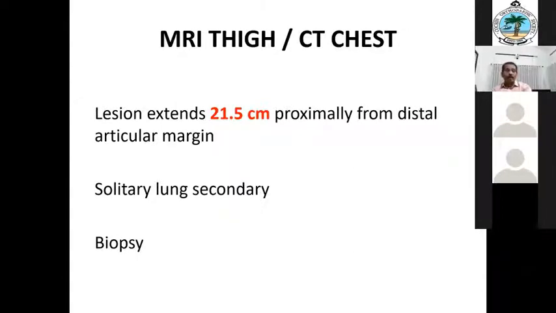Yes, sir. Then suppose this is the situation: no skip lesion, lung secondary, biopsy proved as distal femur osteosarcoma. What will you do for her? So treatment, I'll start with neoadjuvant chemotherapy, sir. Neoadjuvant chemotherapy. Yes. Why do you give neoadjuvant chemotherapy? Why not go for surgery directly? What are the advantages of neoadjuvant chemotherapy?